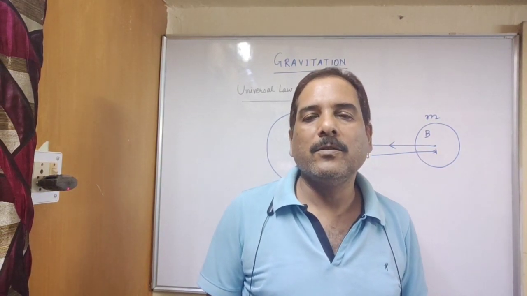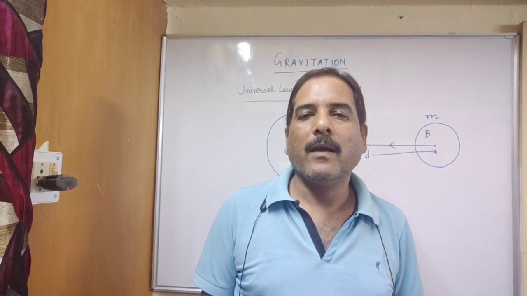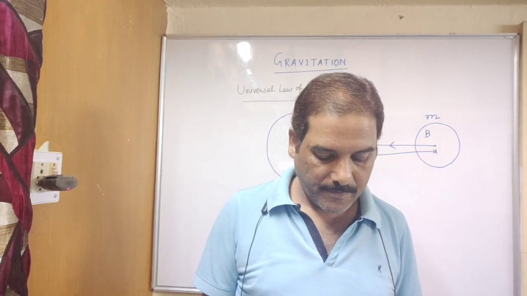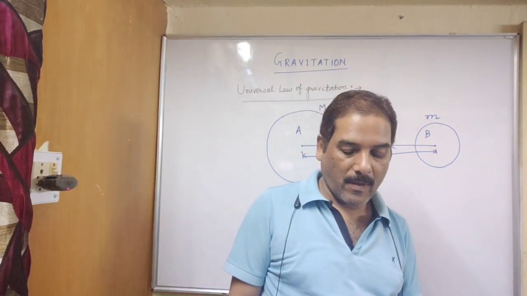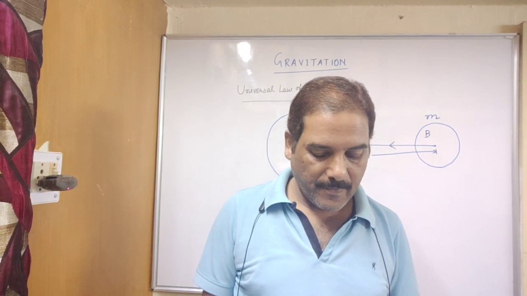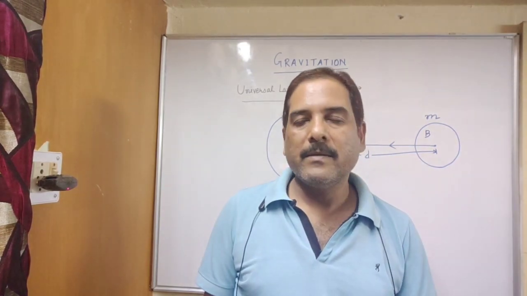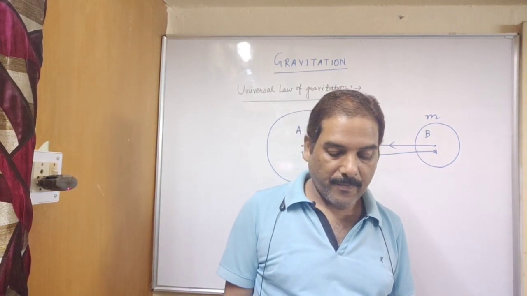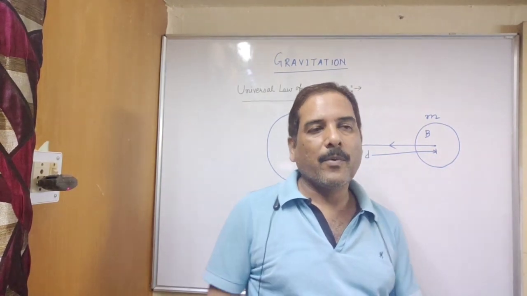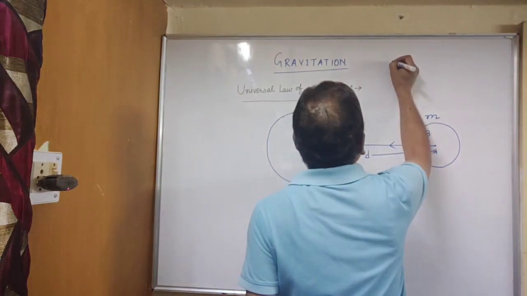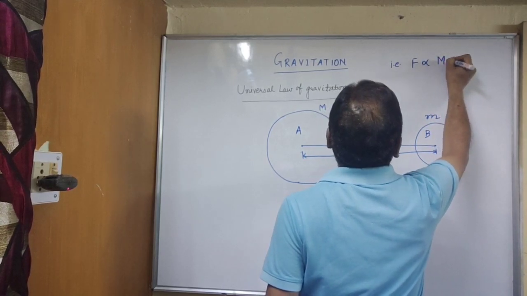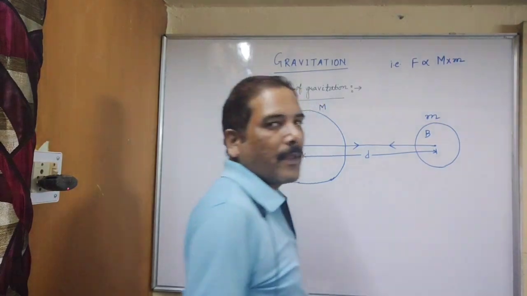Then, according to universal law of gravitation, force between two objects is directly proportional to product of their masses, that is, F is proportional to M into m. Write this line.